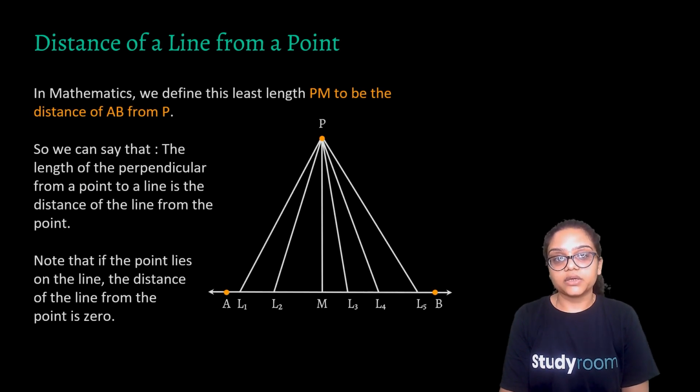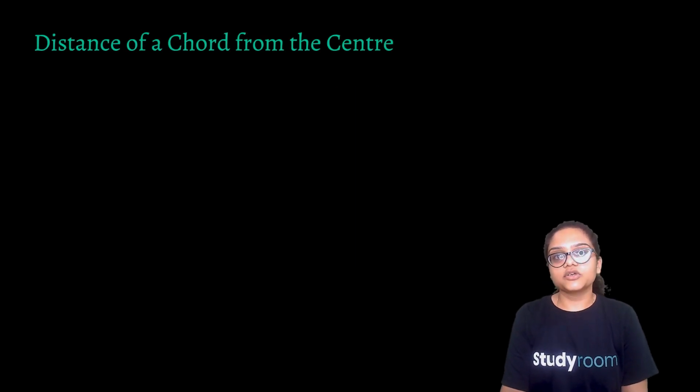Okay, so this perpendicular, in mathematics we define as the least length PM, the distance of AB from P. And this is perpendicular. The length of the perpendicular from a point to a line is the least distance. Now if the point lies on the line, then the distance from the line would be 0. Obviously, because if it lies on it, then a perpendicular can't be drawn.